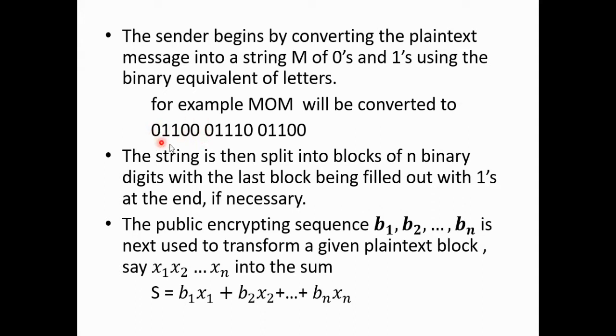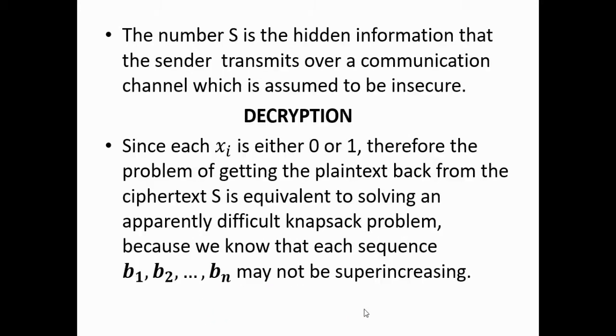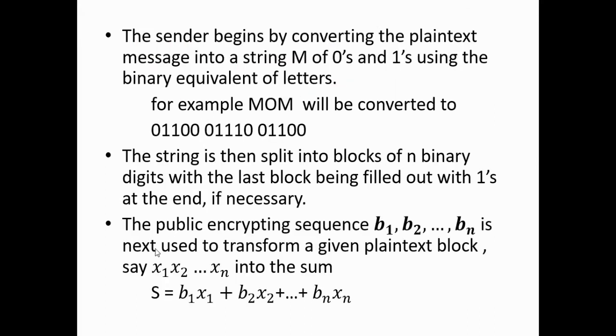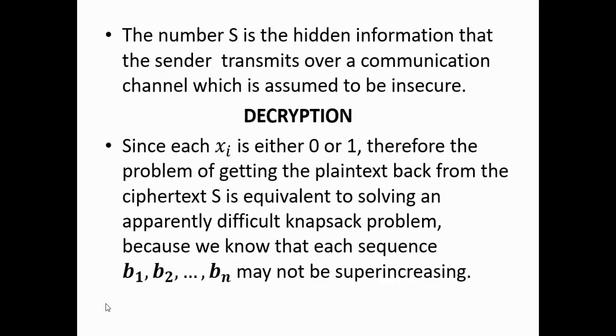So for the first block, the plaintext block will be x1, x2, ..., xn, and B1, B2, ..., Bn is given to you. So I can form this sum S. S is equal to B1 x1 plus B2 x2 plus ... Bn xn. The number S is the hidden information that the sender transmits. Finally, this S is transmitted through a communication channel which is assumed to be insecure. So this was the encryption process.